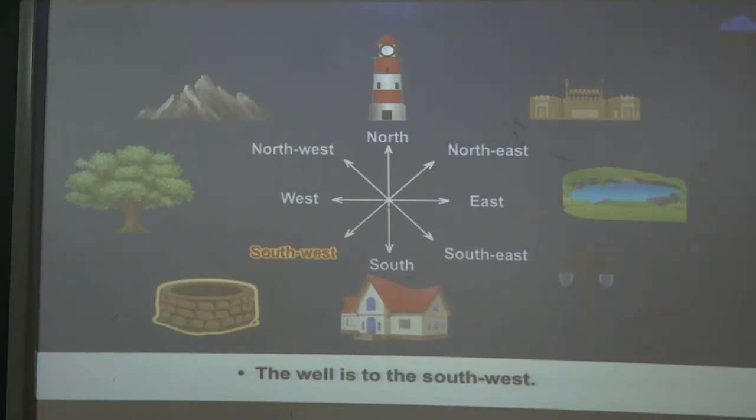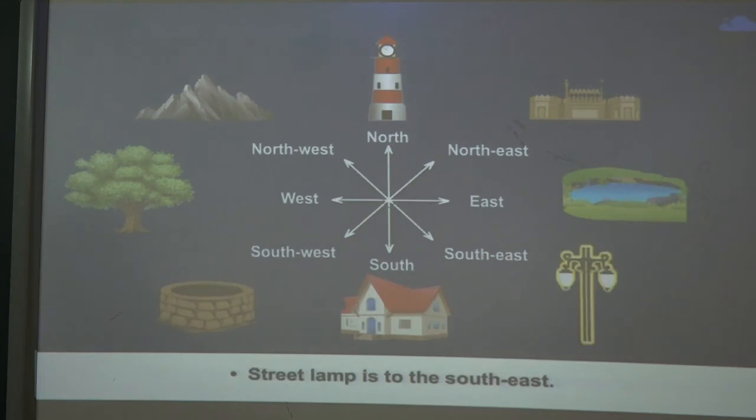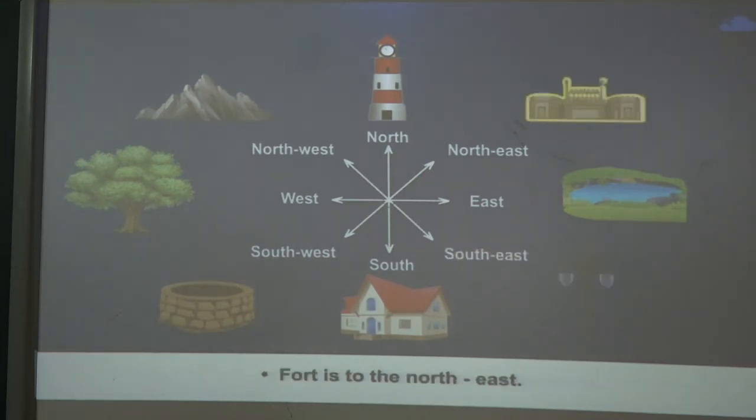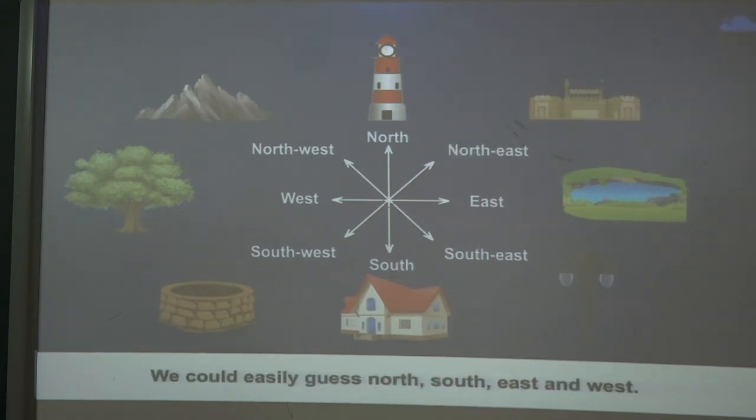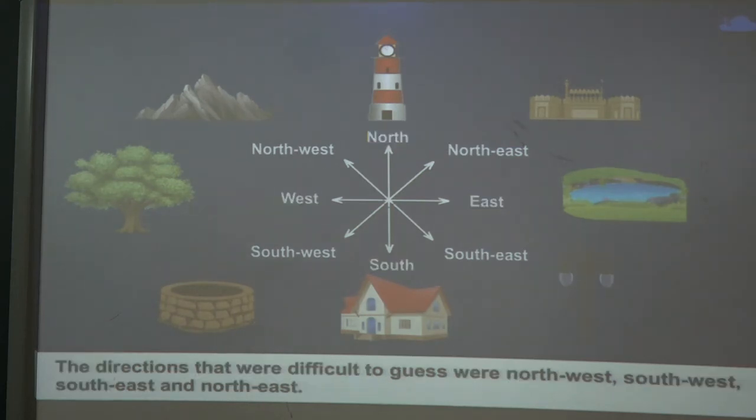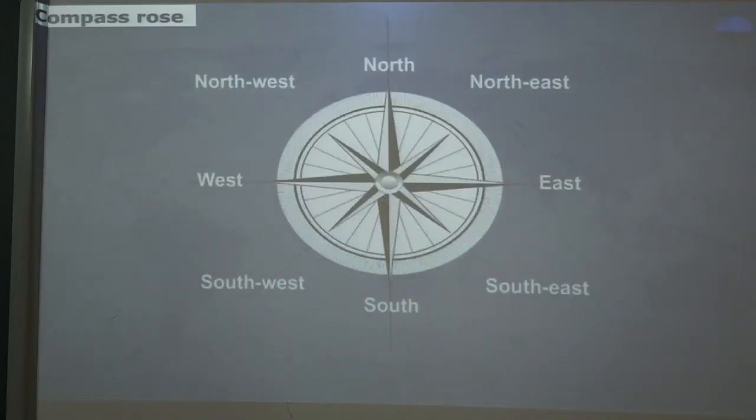Then the well is to the southwest. Then the street lamp is to the southeast. Then the fort is on the northeast. So we can easily guess north, south, east and west. It is harder to guess the sub directions: northwest, southwest, southeast and northeast.